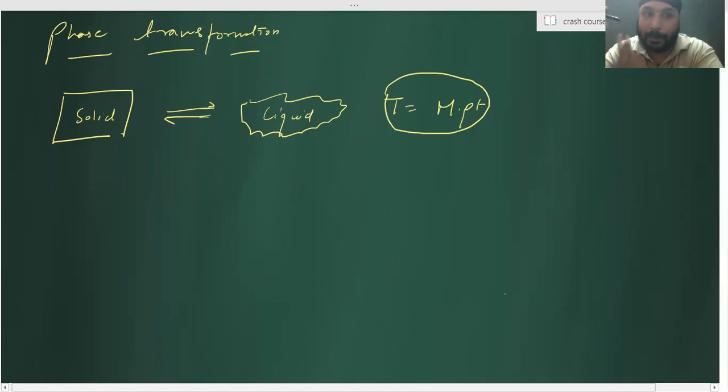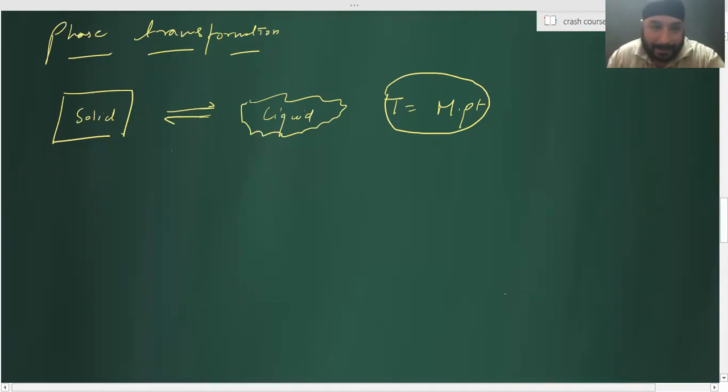That is, if solid particles are there, it is the tendency of a solid particle to leave its lattice and become liquid or gas, or the tendency of a liquid particle to leave the liquid lattice and become something else. That tendency to leave the lattice is known as vapor pressure. Getting it? That is a layman terminology. Very good. Now, shall we move ahead?